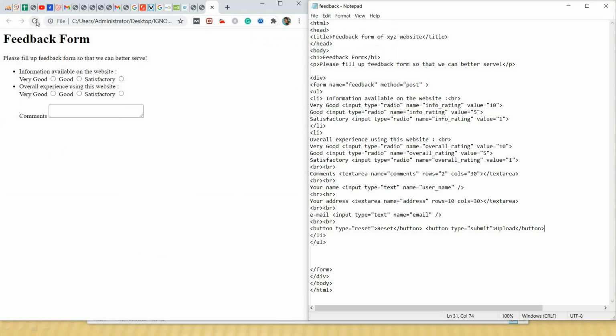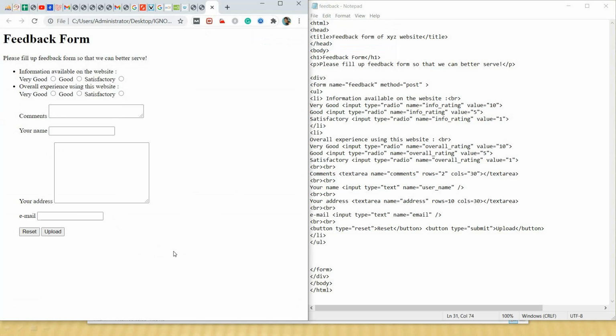Now I am refreshing this page. Wow, look, we have designed one simple feedback form similar to the given pattern. So don't feel that the examiner will see your look and feel.